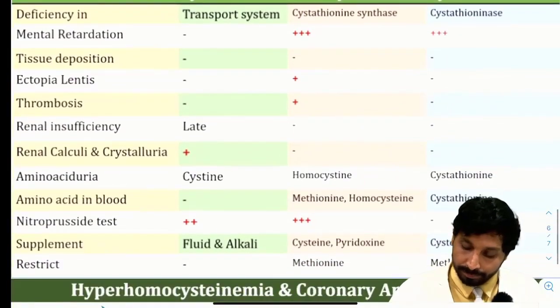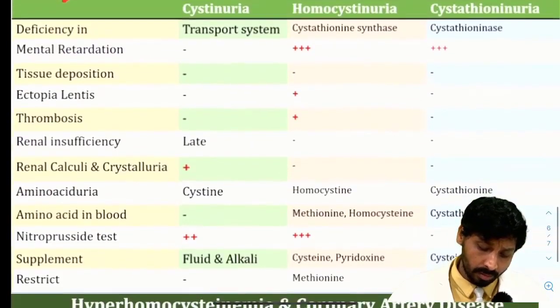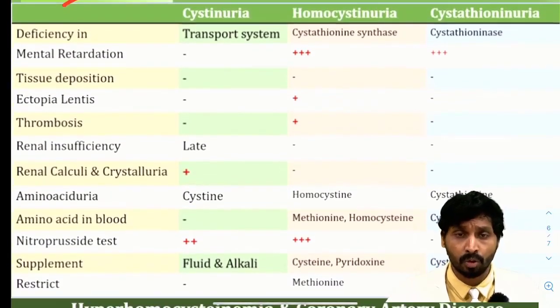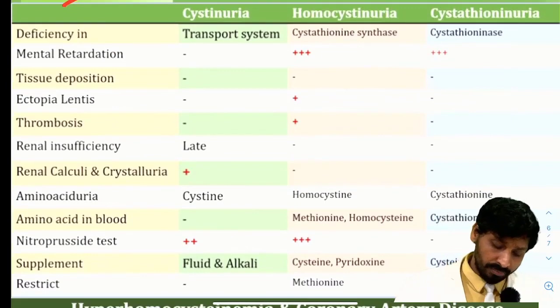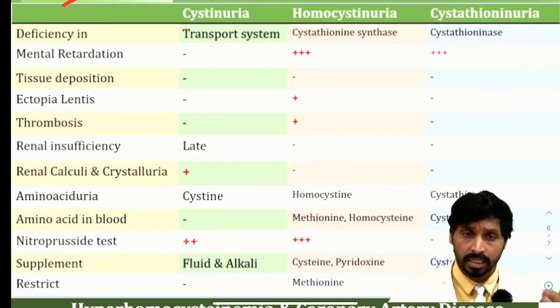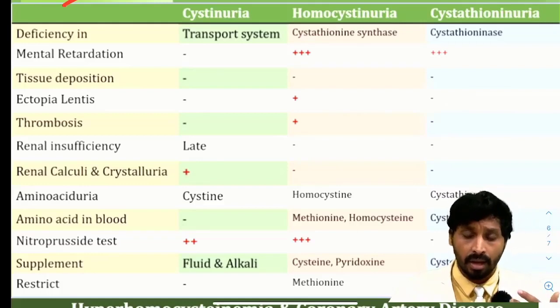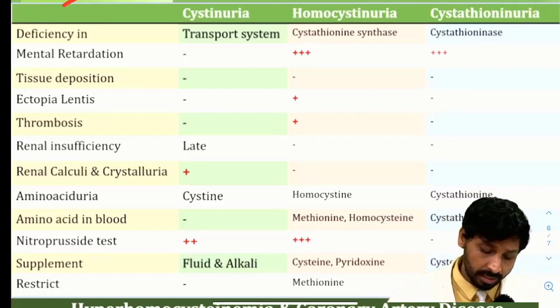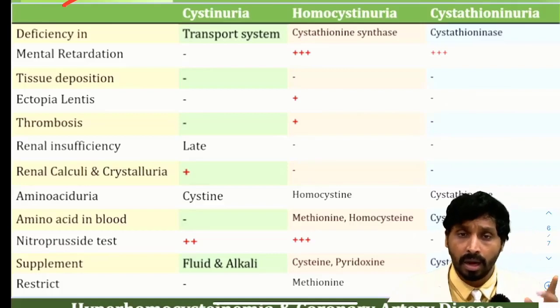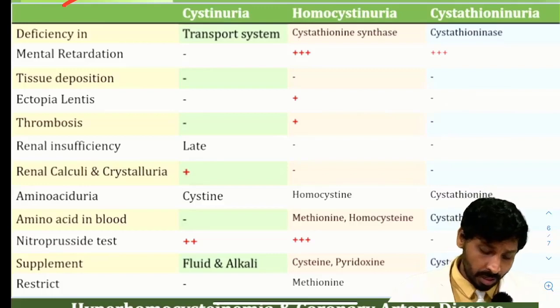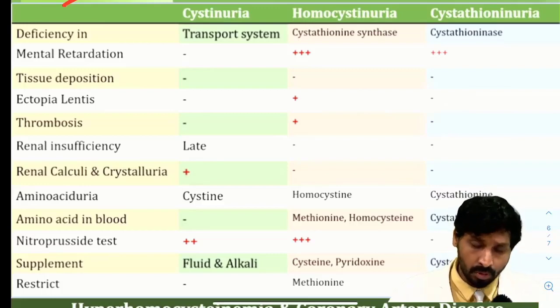So if you compare all the disorders of sulfur containing amino acid like cystinuria, homocystinuria, cystathionuria. So deficiency in cystinuria, transport mechanism; homocystinuria because of the enzyme deficiency, cystathionine synthase; and cystathionuria because of the deficiency of the enzyme cystathioninase. And mental retardation you can see in homocystinuria and cystathionuria, but not in cystinuria. Cystinuria is only you can see kidney stones, cystine stones in the urinary tract. And tissue deposition, not all the three.